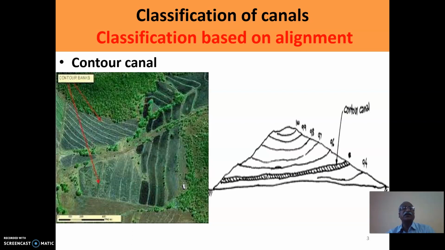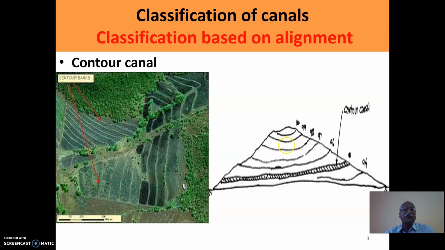It is artificially constructed for number of different purposes, and the main purpose which it serves is supplying the water to agriculture. With this basic introduction to concept of the canal, now we will switch over to the classification of the canal.